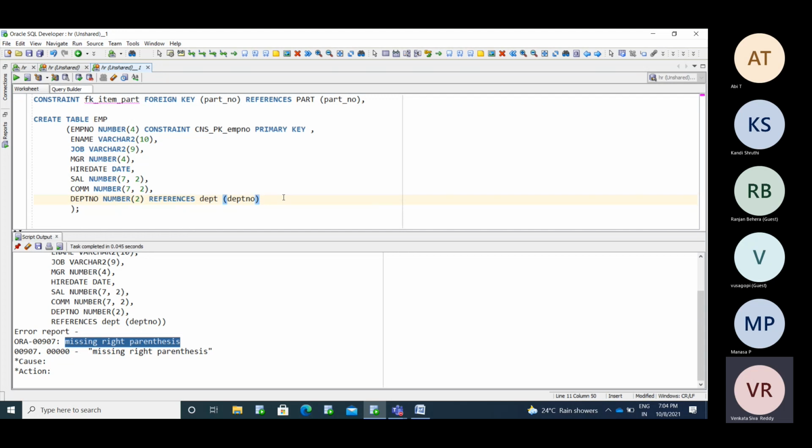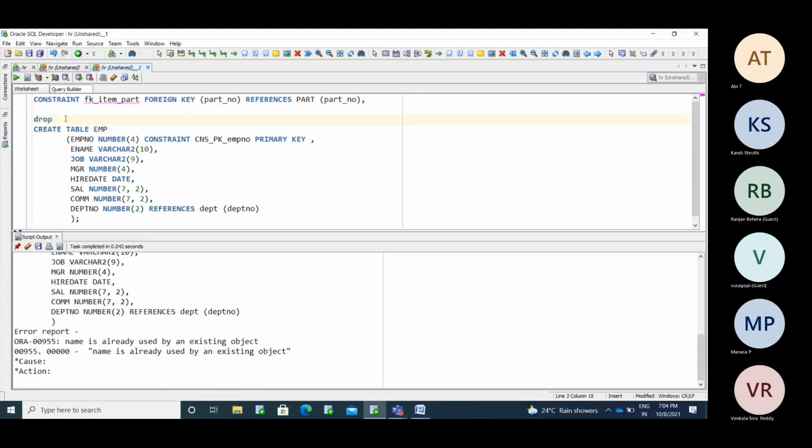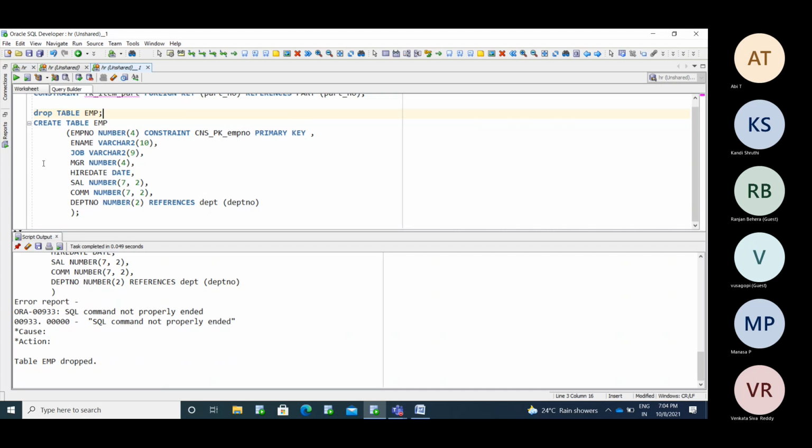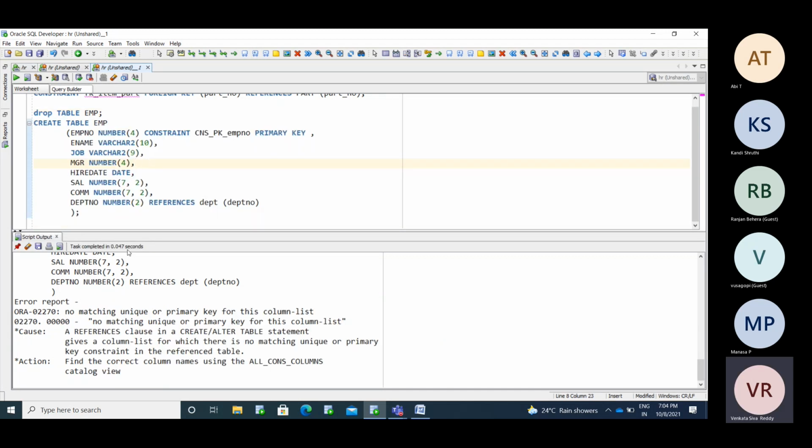Okay, now I am going to create the table. The name is already used by an existing object. So now I am dropping that. Table dropped. What is it saying? No matching unique or primary key for this column list. Here a reference clause in a create or alter table statement gives a column list for which there is no matching unique or primary key.